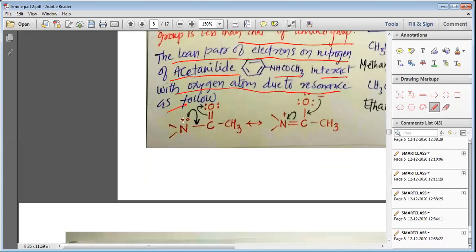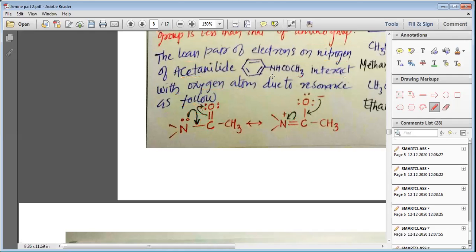You can see that this lone pair interacts with the oxygen and the electron from the carbon goes to the oxygen. Here the double bond is broken, and again when the electron of the double bond comes onto nitrogen, oxygen gives its electron to form the double bond between carbon and oxygen.